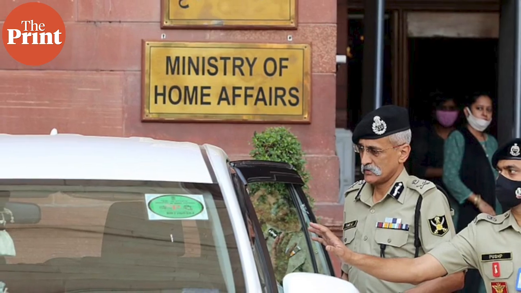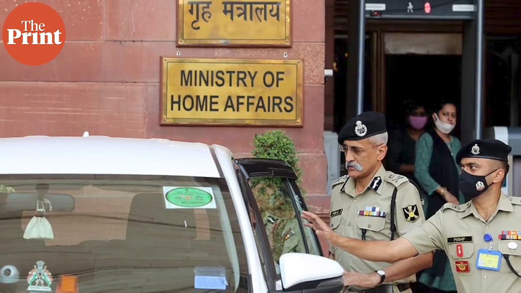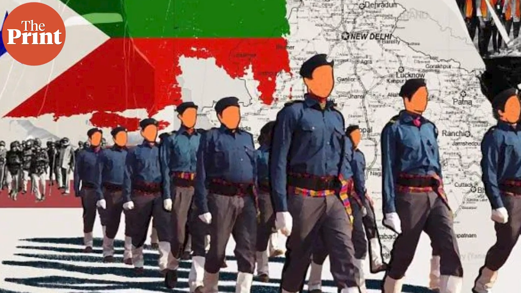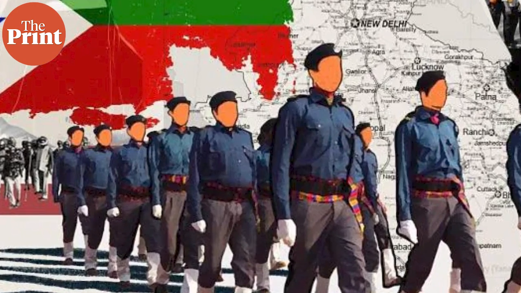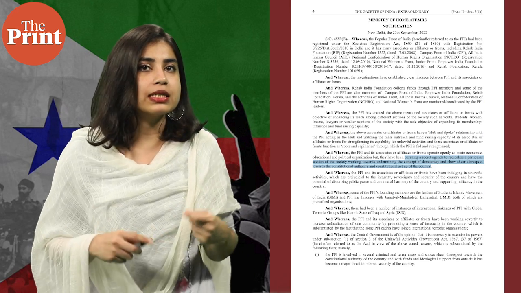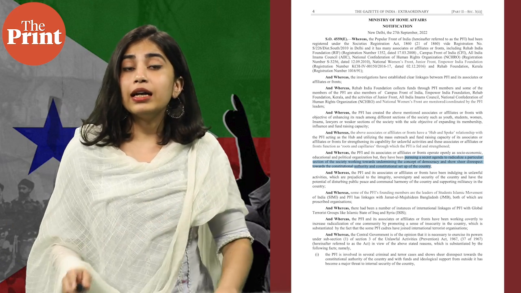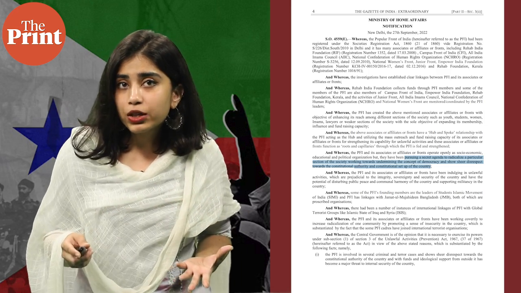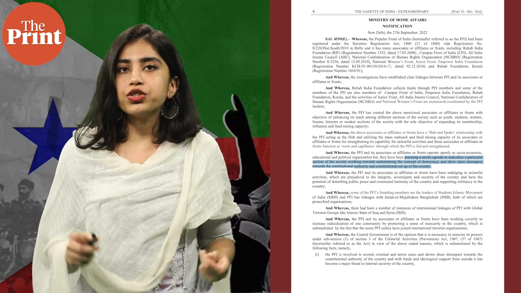Now, the notification issued by the Ministry of Home Affairs or MHA banned PFI and its associate organizations, including the Rehab India Foundation, which is RIF, and Campus Front of India for 5 years under UAPA. The notification gave several reasons for the ban, saying that PFI has been, and I quote, pursuing a secret agenda to radicalize a particular section of the society, working towards undermining the concept of democracy and show sheer disrespect towards the constitutional authority and constitutional setup of the country, unquote.